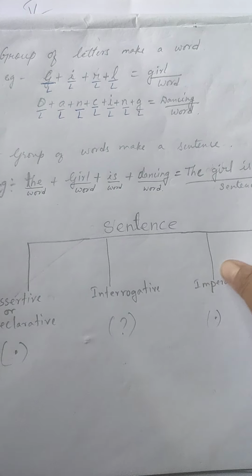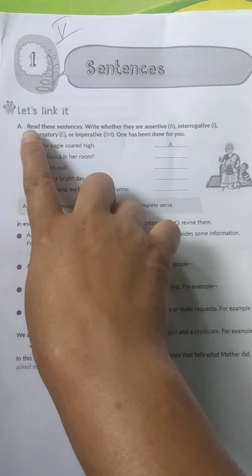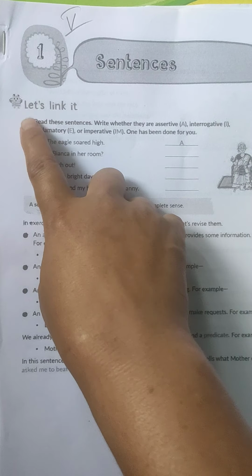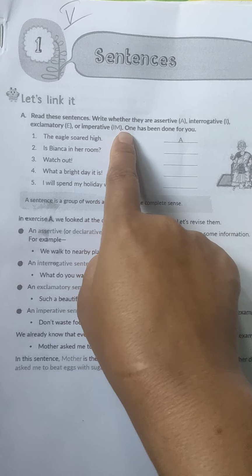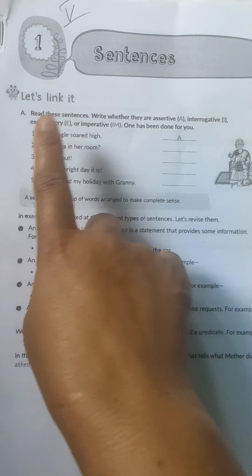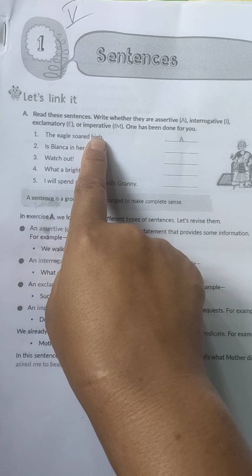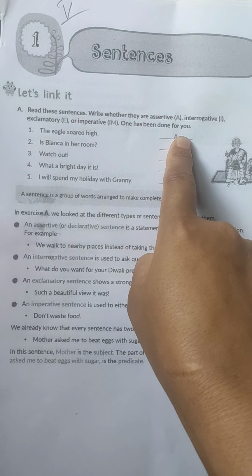Okay, now sentence. Let us look to your book. You see, let's link it up. A. Read these sentences. Write whether they're assertive, interrogative, exclamatory or imperative. One has been done for you.